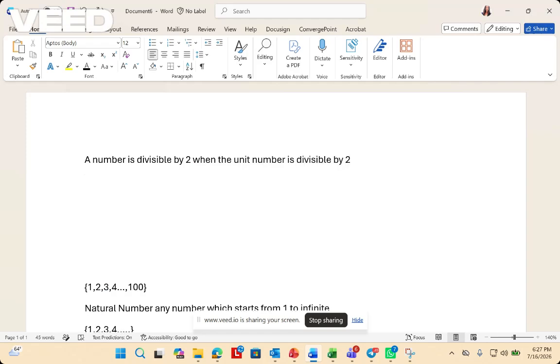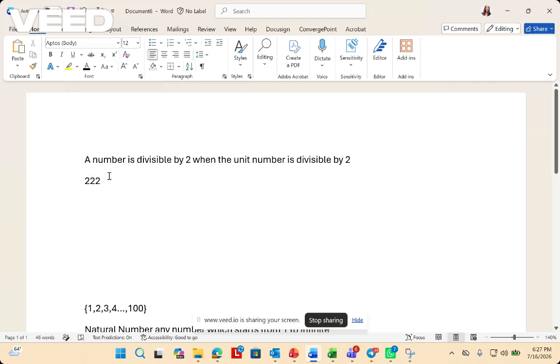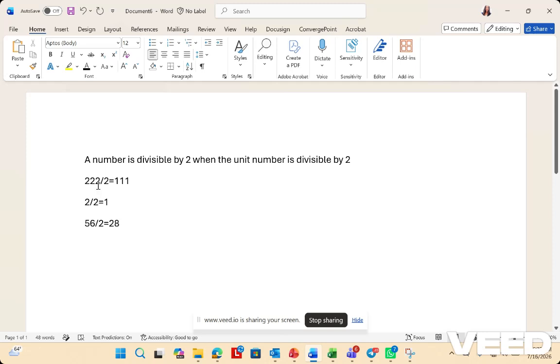So when we say, for example, 2022, we know that it is divisible by 2, which is when we divide it by 2, we will get this number. And 2 divided by 2 is 1. For example, 56 is divisible by 2, which is 28. So it is the unit number, which means the last digit.